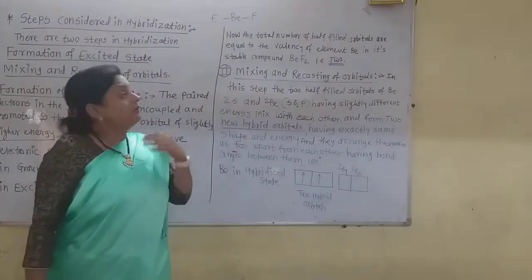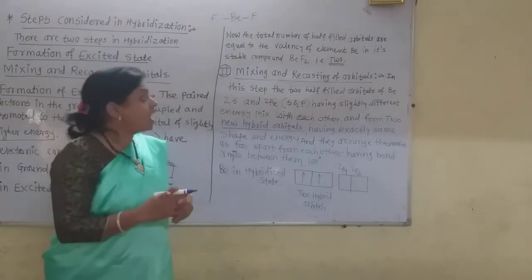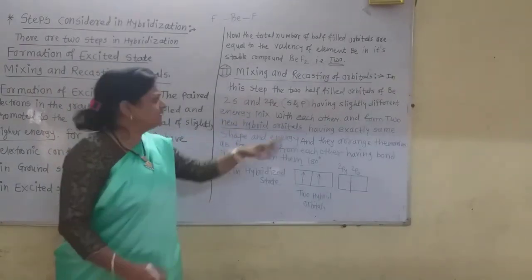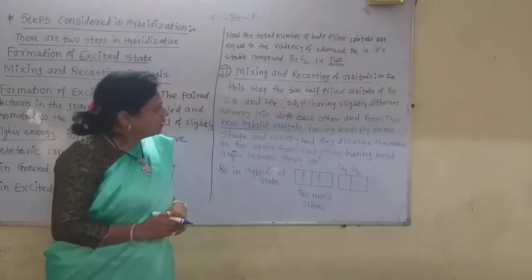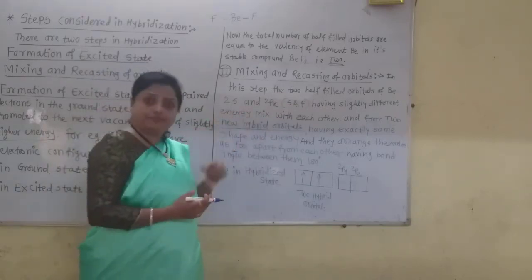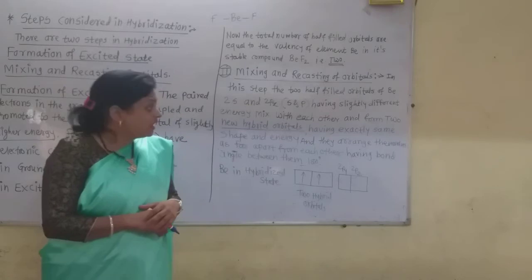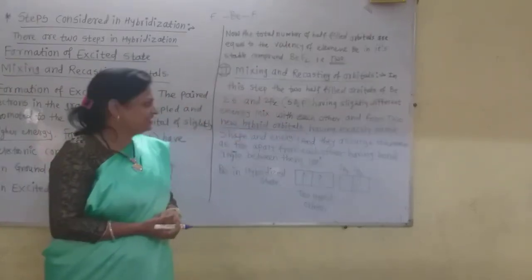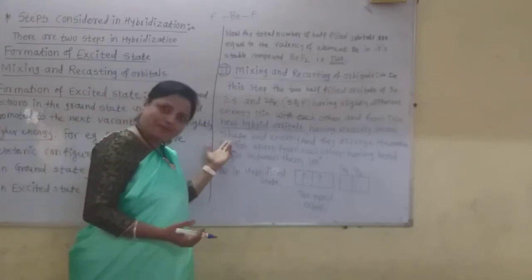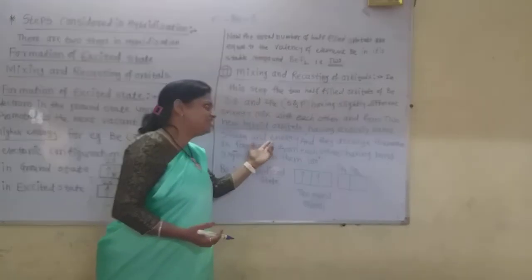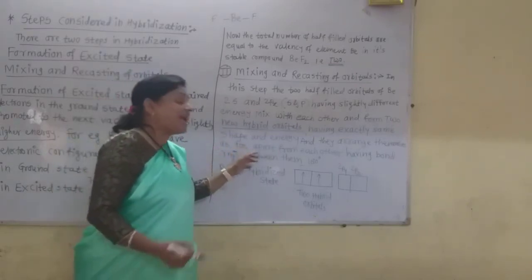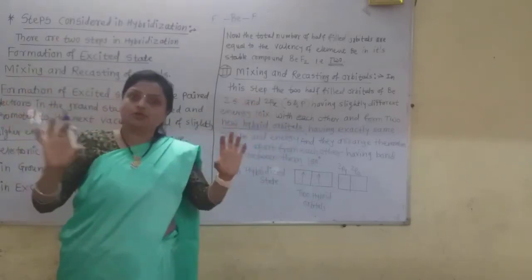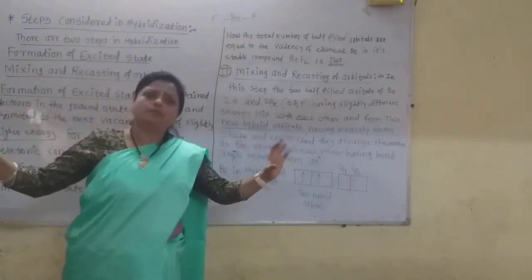In this step, the mixing and recasting of the two half-filled orbitals of beryllium, the 2s and 2px orbitals, which are s and p orbitals having slightly different energy, mix with each other and form two new hybrid orbitals having exactly the same shape and equivalent energy, and arrange themselves as far apart as possible. As far apart means going maximum far from each other.